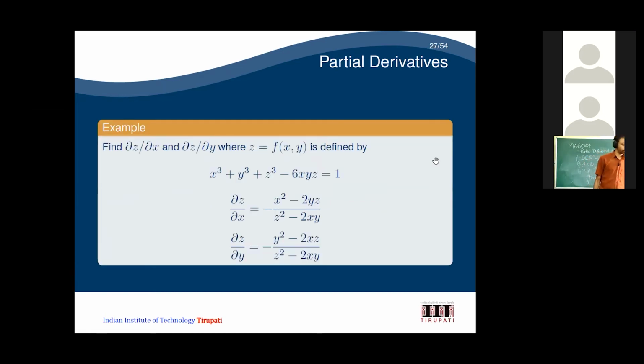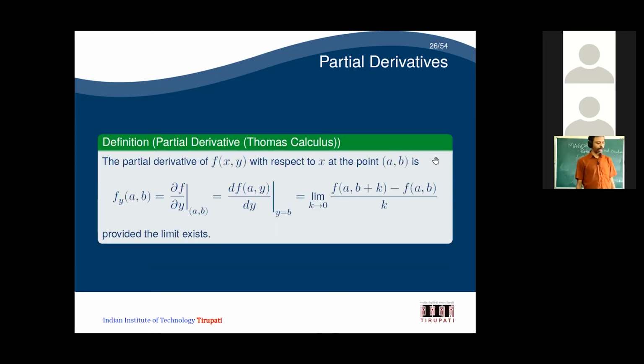So I asked the question: what will happen if you go for the third dimensional one? In that case, once again you have to do the same thing. If you go for the third dimension, once again you need to fix two variables over here. So suppose I have f of x comma y comma z.